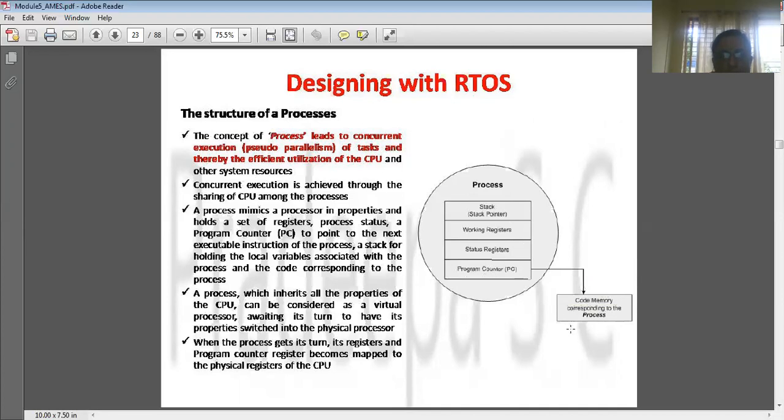It will also have a separate code memory where the code is stored, and a data memory where the data of the program is stored, right? So it inherits all the properties of the CPU. You can think of it as a virtual processor, right?